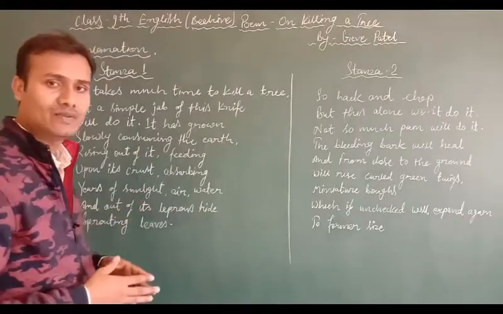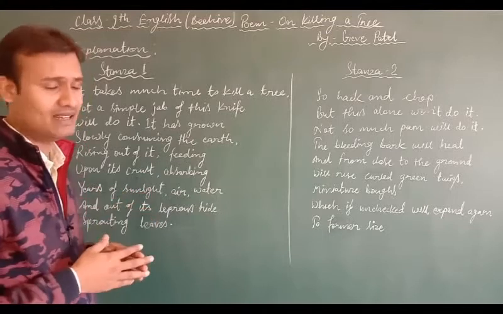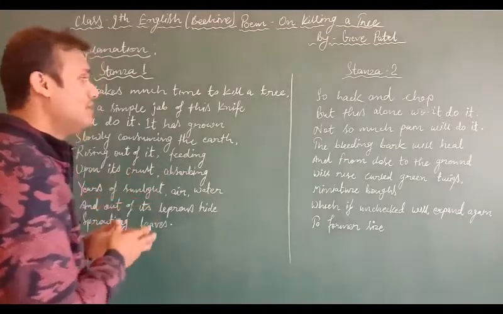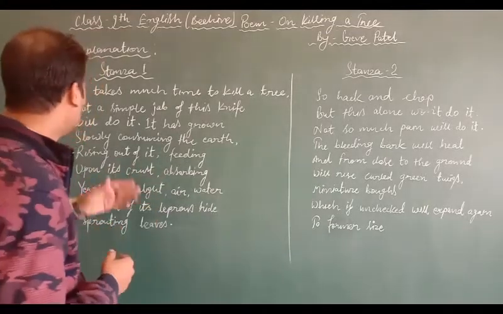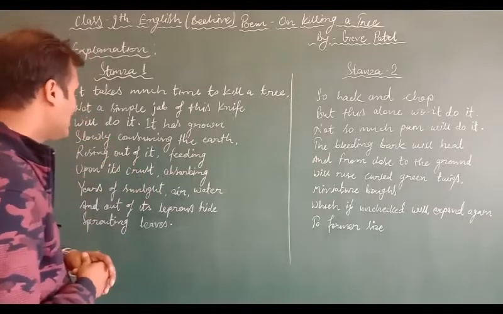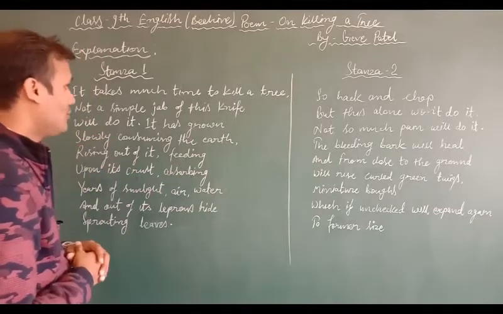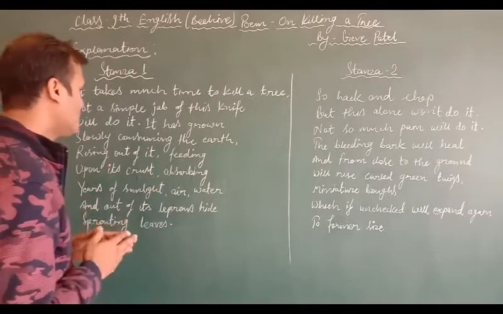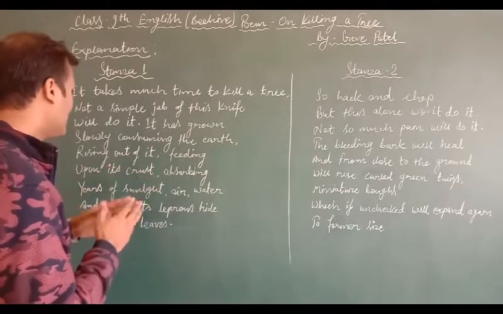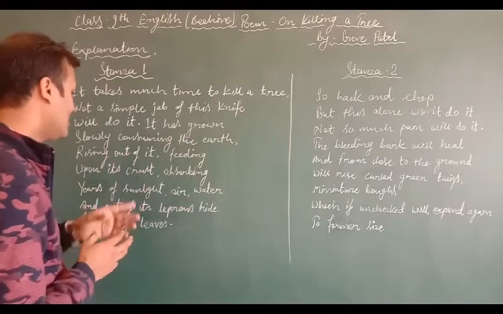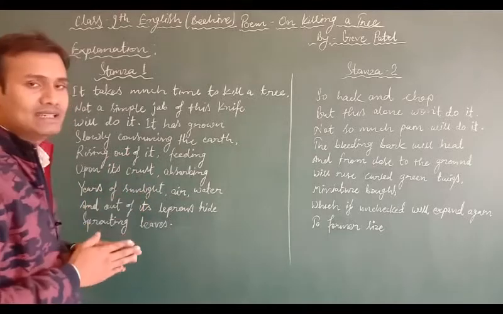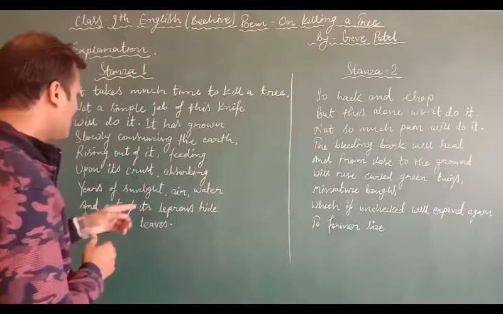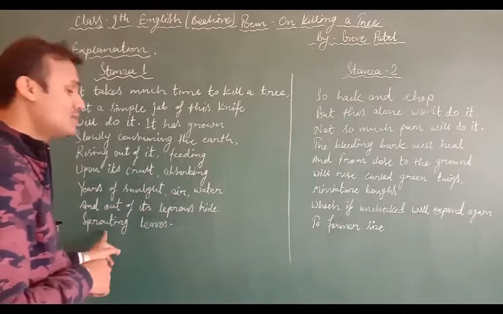Students, let's take this first stanza and try to understand what the poet wants to say through these lines. It takes much time to kill a tree, not a simple jab of the knife will do it. It has grown slowly, consuming the earth, rising out of it, feeding upon its crust, absorbing years of sunlight, air, water, and out of its leprosied hide is sprouting leaves.